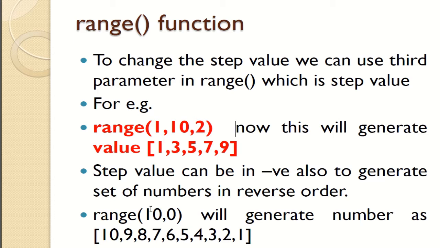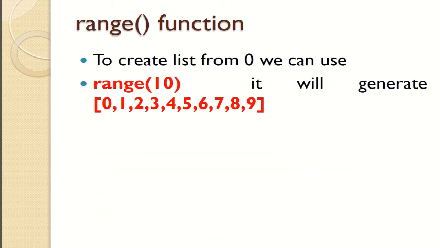Also, to generate a set of values in reverse order, like range(10, 0), what numbers will it generate? 10, 9, 8 down to 1. To create a list from 0, we can use range(10). What values will it generate? 0 to 9.